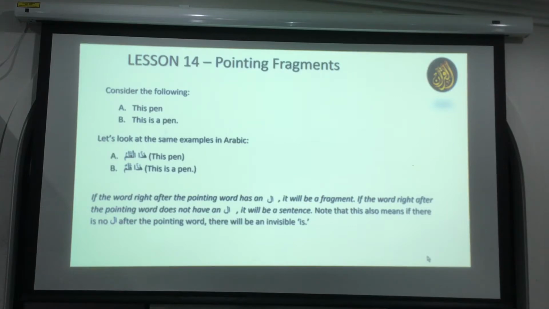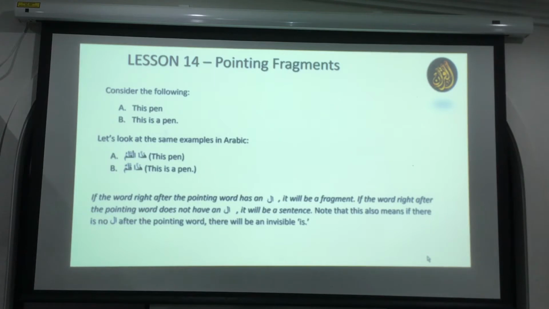So let's look at maybe 3 or 4. Once to go one step forward. So if you were to say this is a pen of Ronnie, how would you say that? You should say Hazal Qalamu Ronnie. It will be Hazal or it will be Haza?